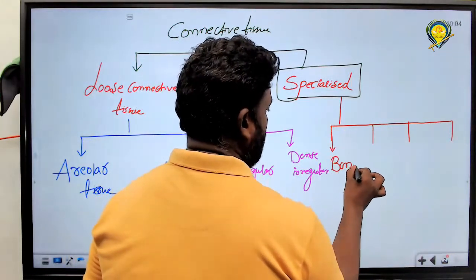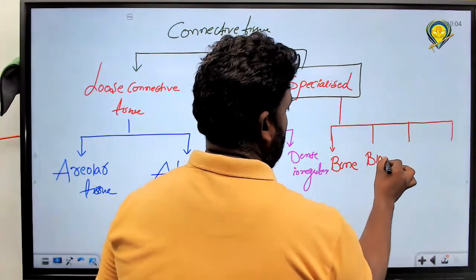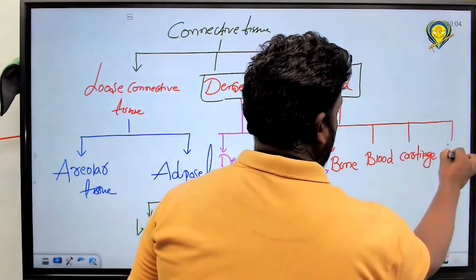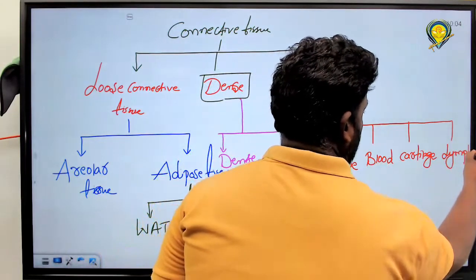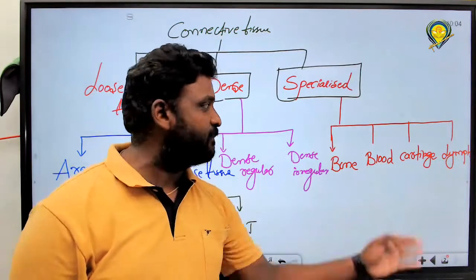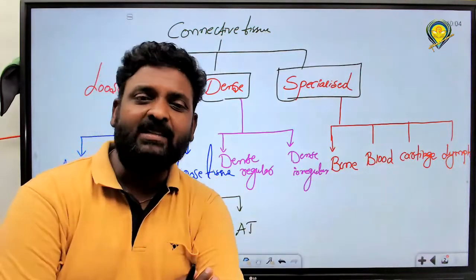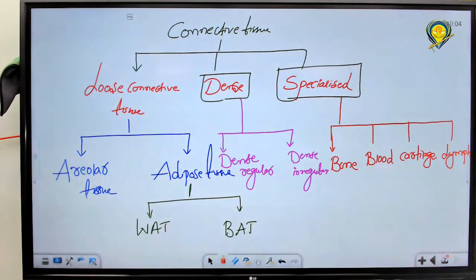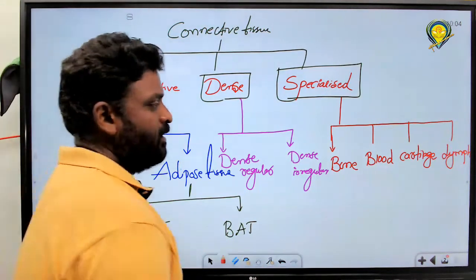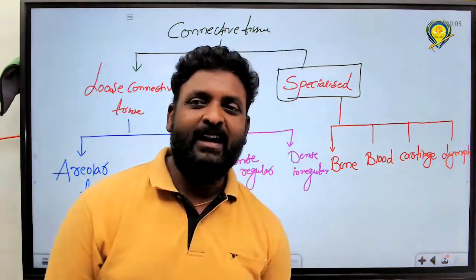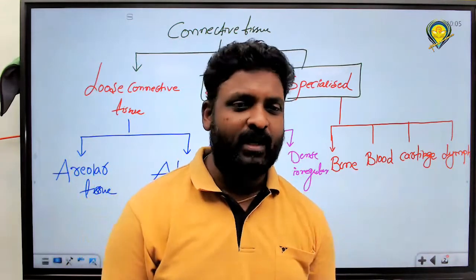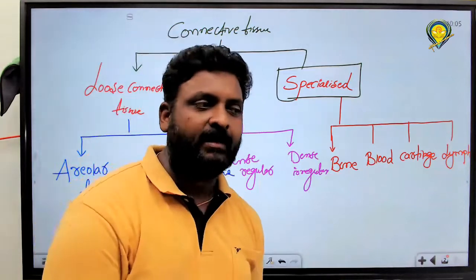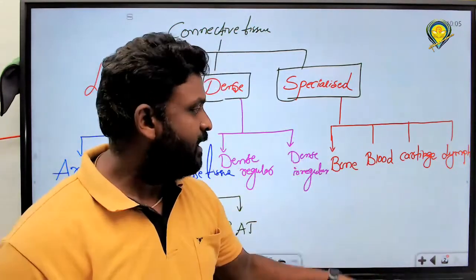First one, bone. Next one, blood. Next one, cartilage. Next one, lymph. These all are present in specialized connective tissue. Very good. And you know very well about bone, 2 types, spongy bone and compact bone, which are not needed for NCERT. No need to discuss more about bone. Only one bone.